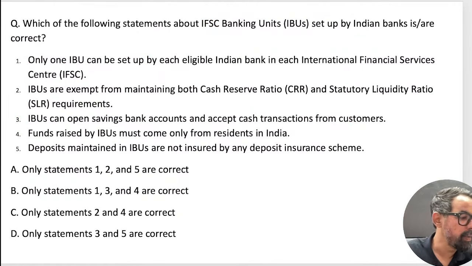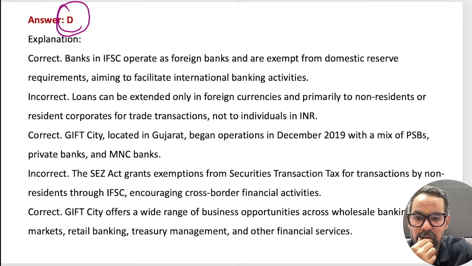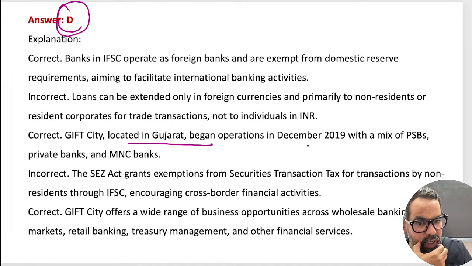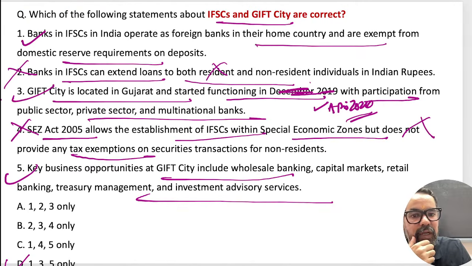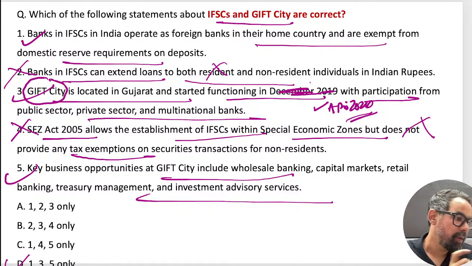Next one, guys. The third statement was about Gift City. Gift City is located in Gujarat. Operation in 2019 with mix. See, Gift City, this is the full form. Anyone who remembers this particular one?